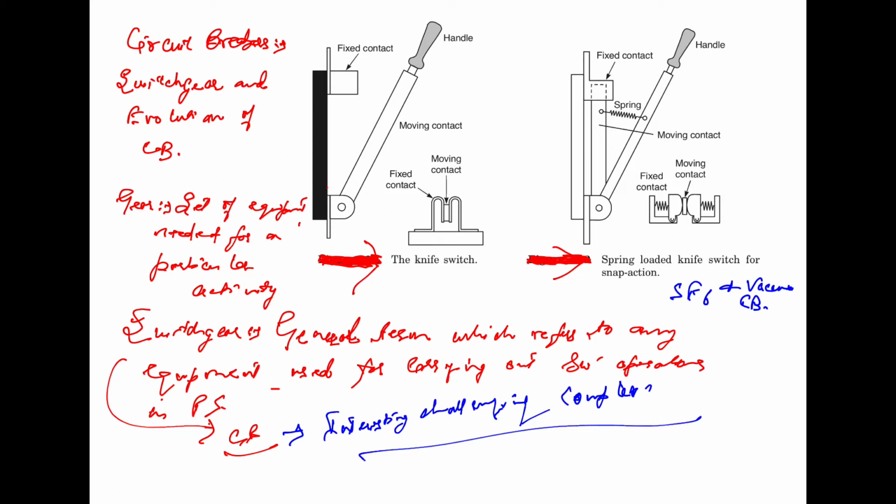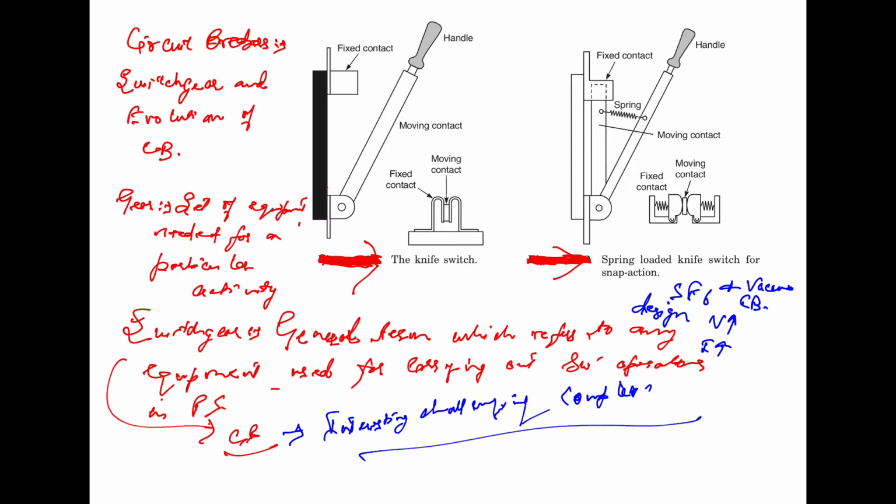Indeed, at low voltages and currents, one fails to appreciate the phenomenon of interrupting the current, because there is no problem in interrupting a low value of current. However, as the system voltage and current go on increasing, the design of the circuit breaker needs careful attention.